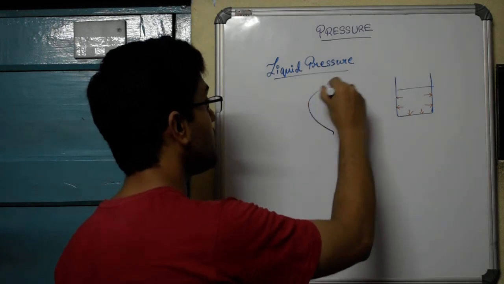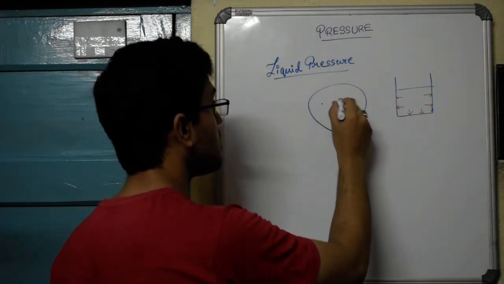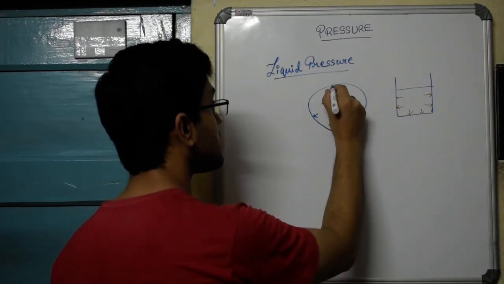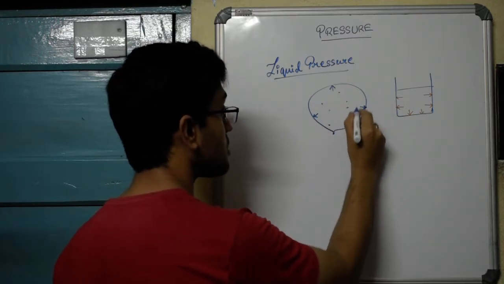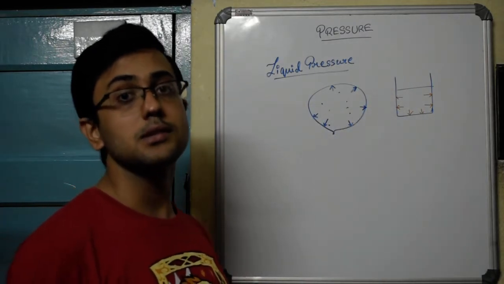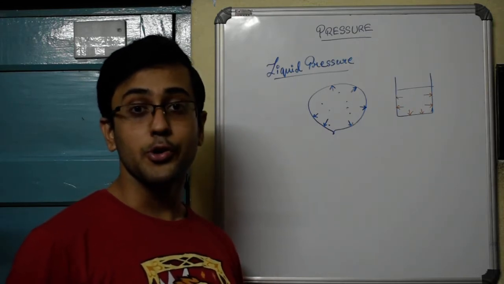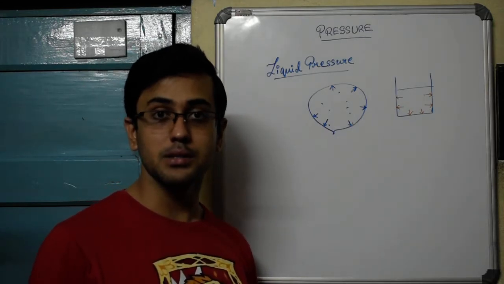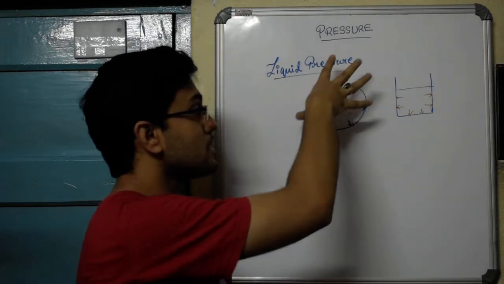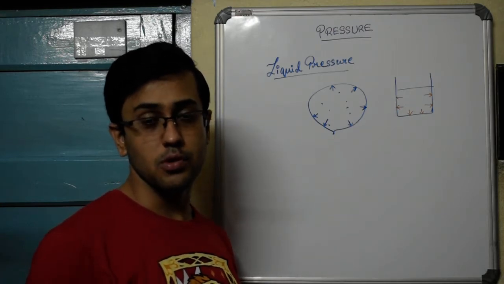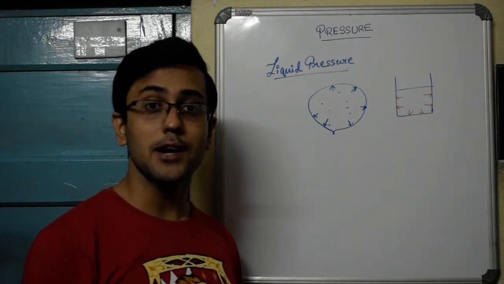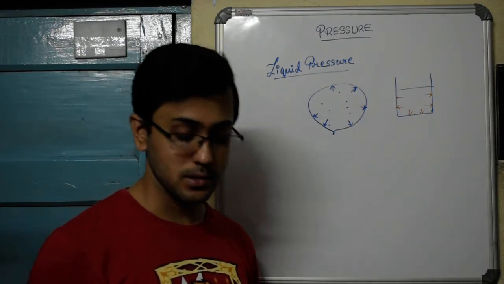In case you have a gas balloon like this and there are molecules of gas inside the balloon, even these molecules will exert pressure onto the walls of the balloon. As a result, if you blow too much air into a balloon, you often find that it bursts. The reason is the pressure of the air that the molecules are exerting on the walls of the balloon, or whatever material it is made of, which makes it burst. So lateral pressure is acting for all kinds of fluids.